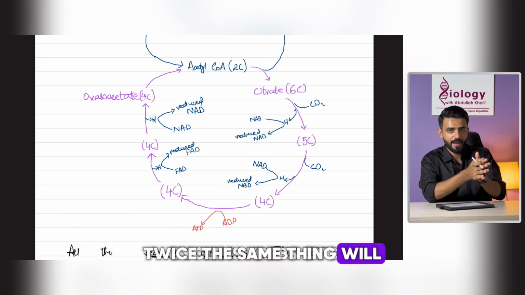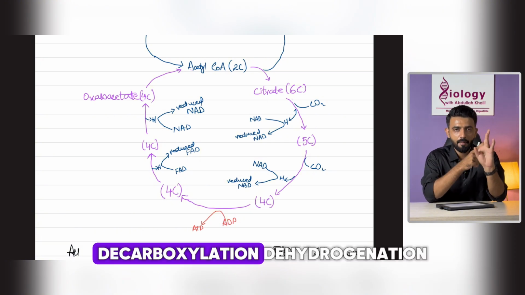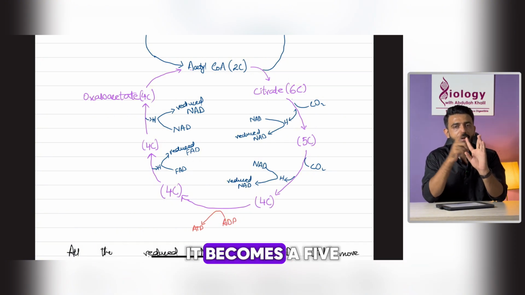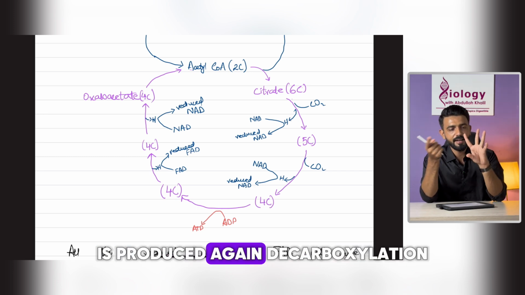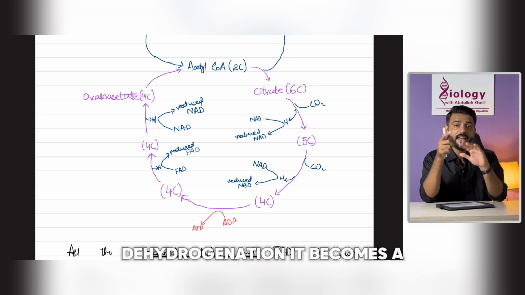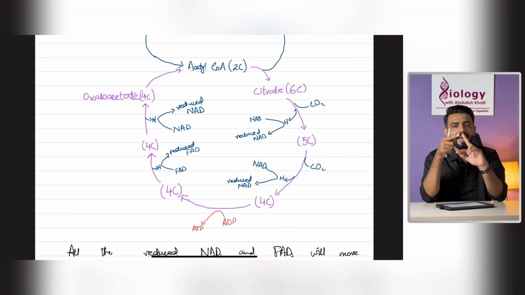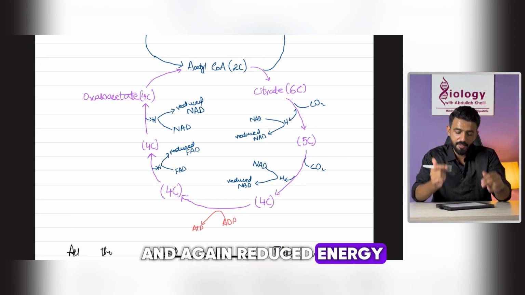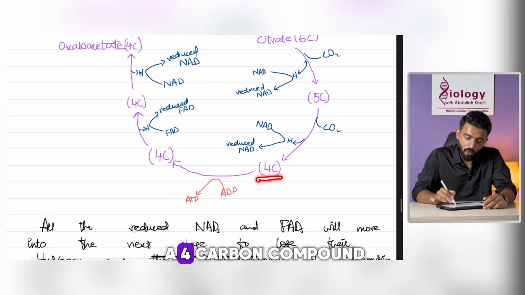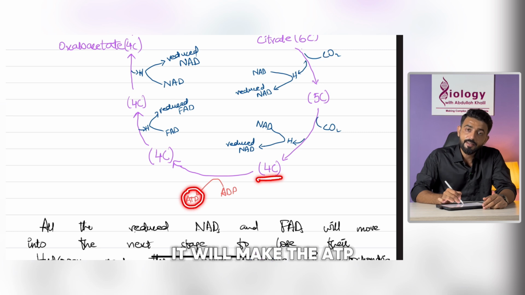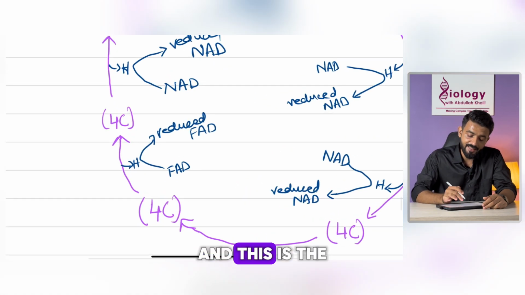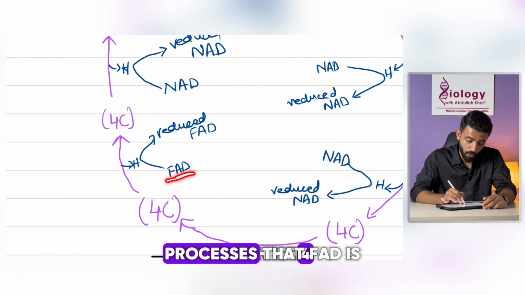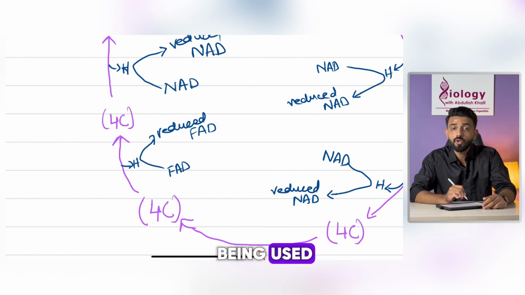Twice the same thing will happen to the citrate: decarboxylation, dehydrogenation, and it becomes a 5-carbon compound. Reduced NAD is produced. Again, decarboxylation, dehydrogenation, it becomes a 4-carbon compound, and again reduced NAD is produced. Once it has become a 4-carbon compound, it will make ATP. This is the only time in all of these processes that FAD is used.